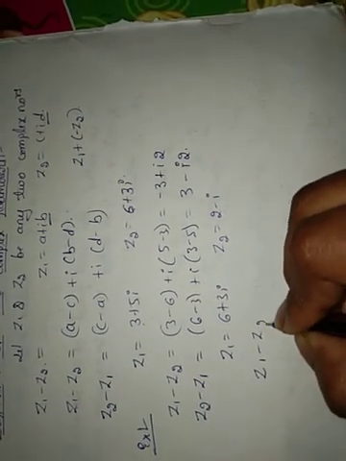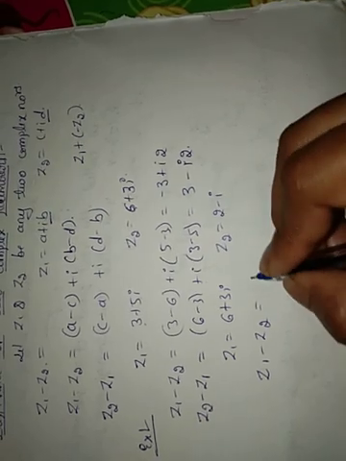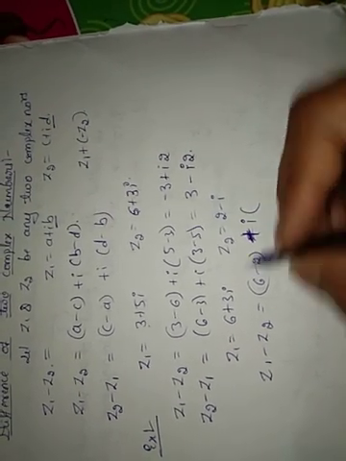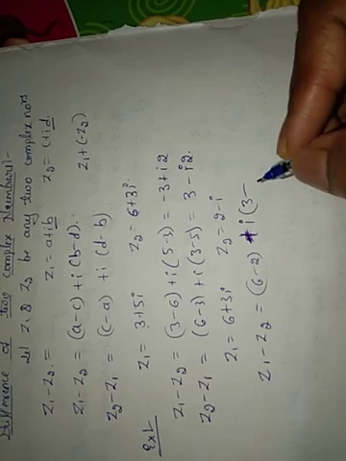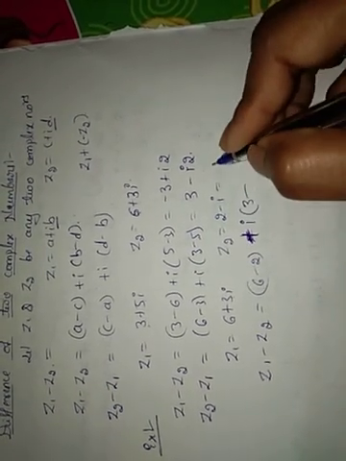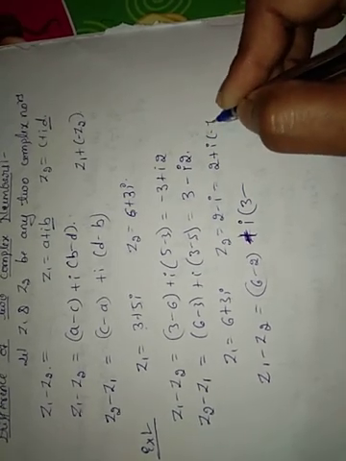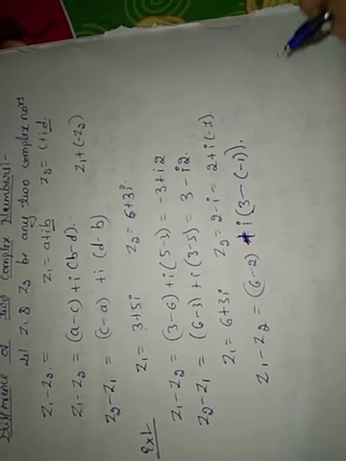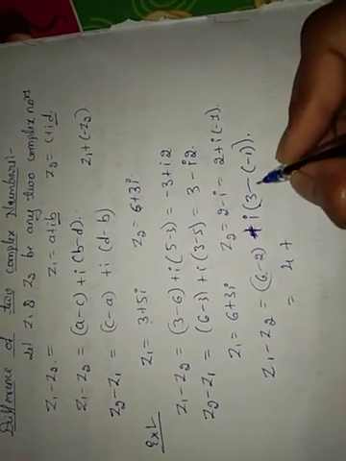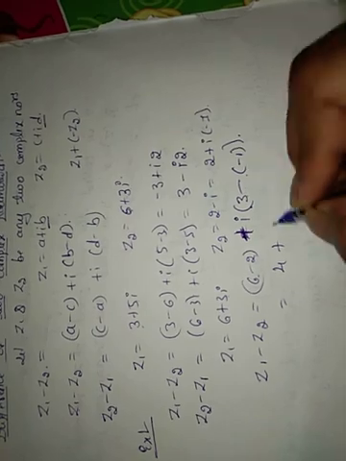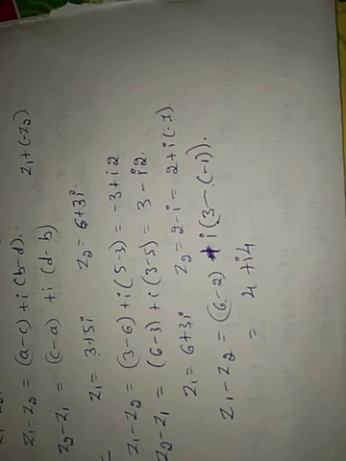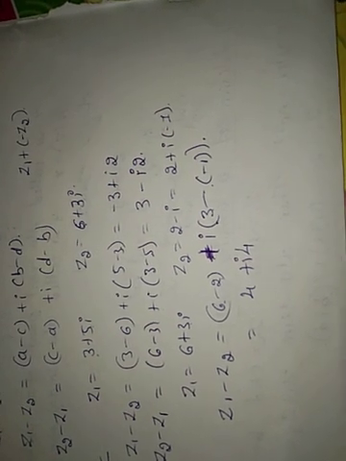Then z1 minus z2 equal to 6 minus 2 plus i into 3 minus 1, where the z2 can also be written as 2 plus i into minus 1. 6 minus 2 is 4, 3 minus of minus 1 is plus 1, 3 plus 1 is 4, so 4 plus i into 4.